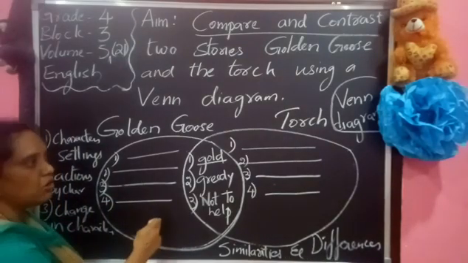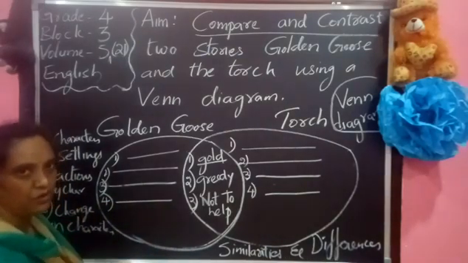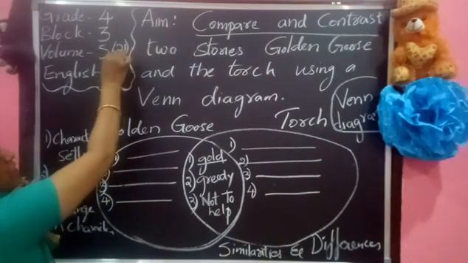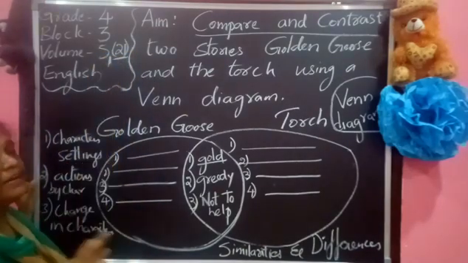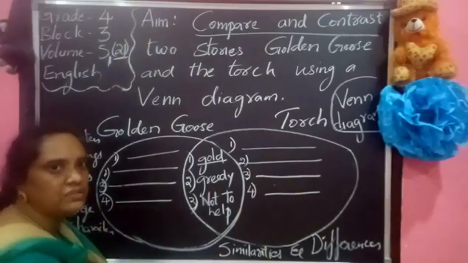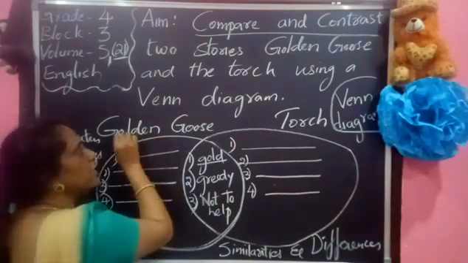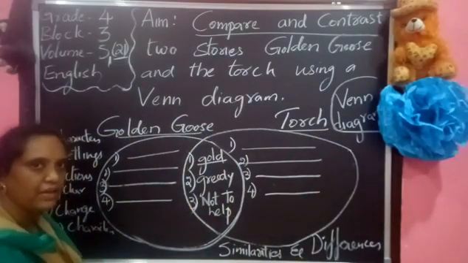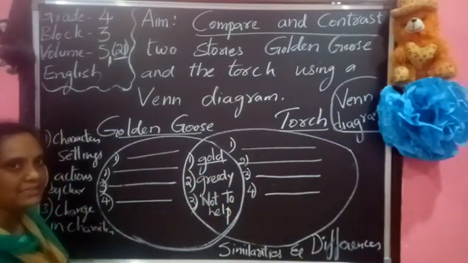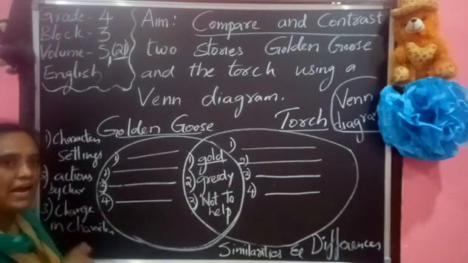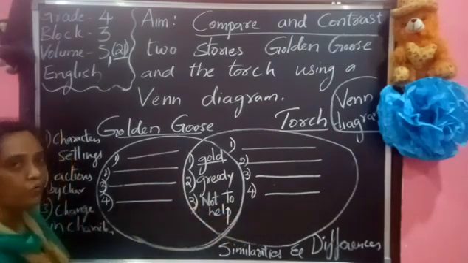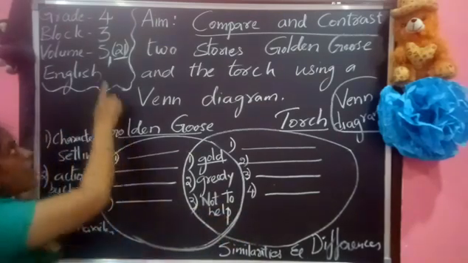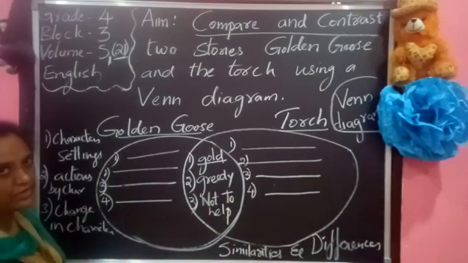Children, based on this, try to complete your volume, page number 21 in your S1 by reading the stories. Once read the stories, the Golden Goose story and also the Torch story. Both the stories once again read properly and try to underline the things and write in your Venn diagram which is given in your volume page number 21.